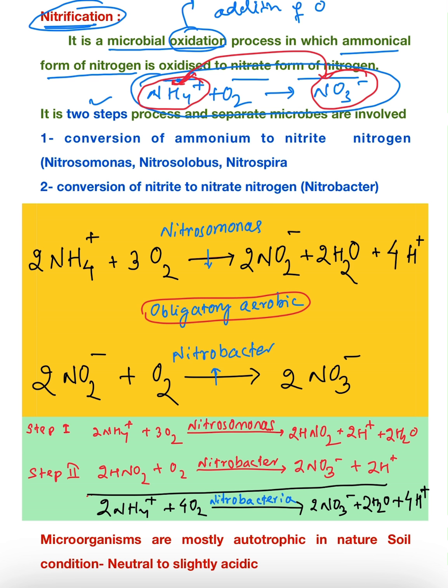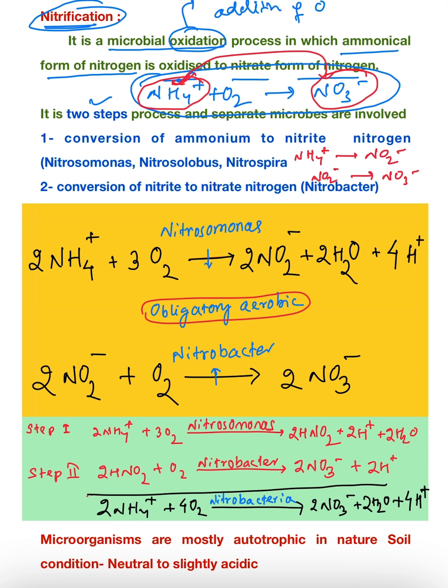It requires two steps. In the first step, this NH4+ will be converted to NO2-, that is nitrite, and in the second step this nitrite is again converted to nitrate. So the final conversion requires two steps. Both the processes are called the nitrification process.